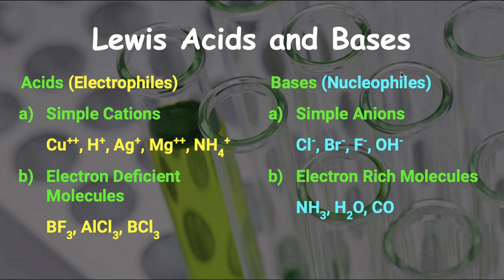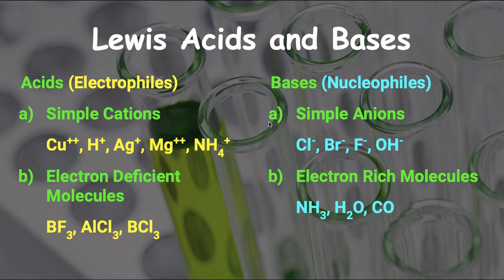Lewis base, or it is also called nucleophile. What are nucleophiles? Again, philia means attraction, and these are the substances having attraction for nucleus. Now you know nucleus is positively charged. So which substance has attraction for positive charge? Which is negatively charged, or which is electron rich, that is having more electrons, it will have the attraction for the nucleus. And therefore Lewis bases are of two types.